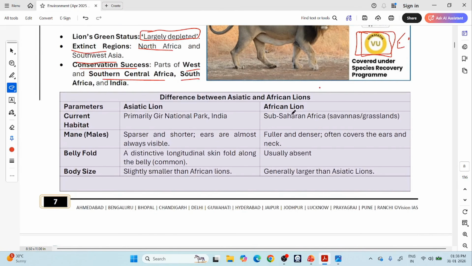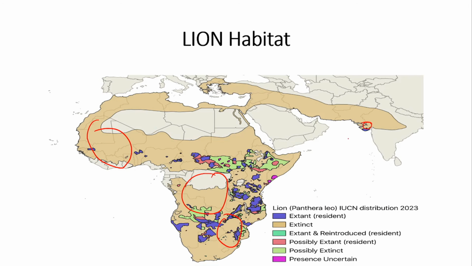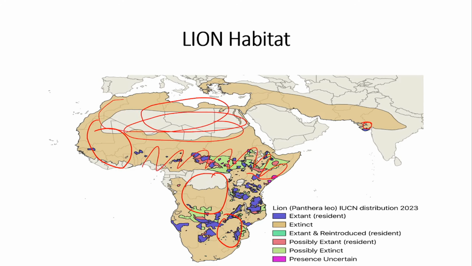It controls the population of the deer. See here, there is a comparison between Asiatic lion and African lion. The Asiatic lion is now primarily limited to Gir National Park in Gujarat in India. In most other parts it has gone extinct. In Africa, in sub-Saharan Africa, there are savannas and grasslands. So this is the Sahara region, and this is the sub-Saharan Africa.